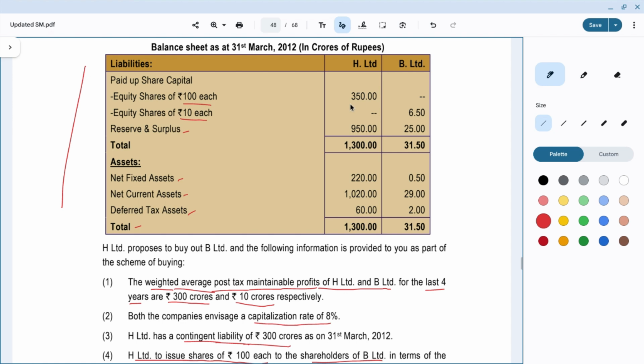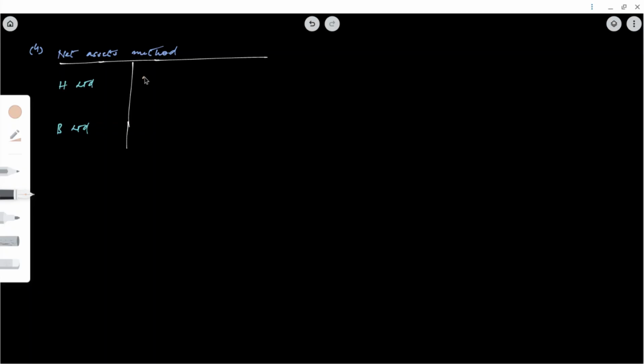So the per share value will be 1300 crores minus 300 crores divided by 3.5 crores. 1300 minus 300 is 1000 crores by 3.5 crores, that is rupees 285.71.